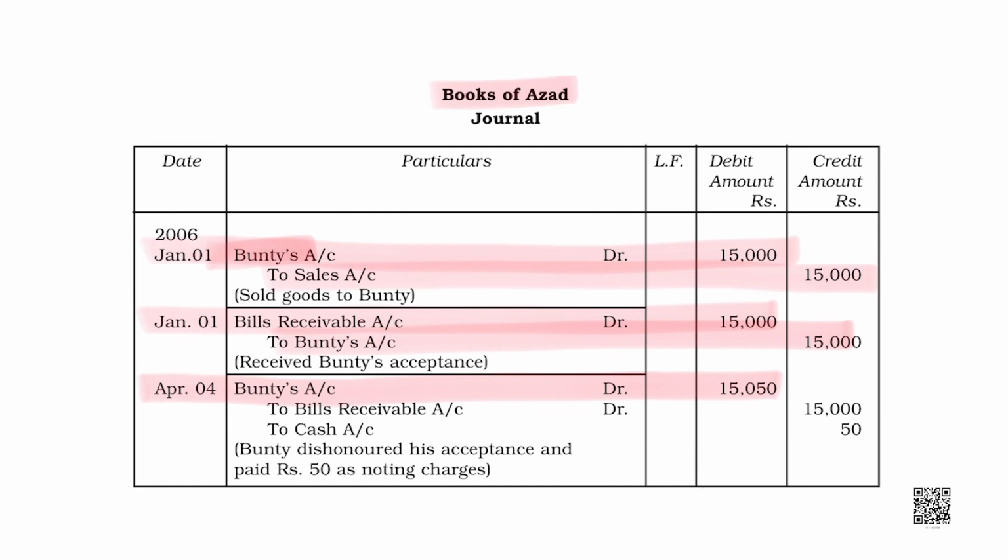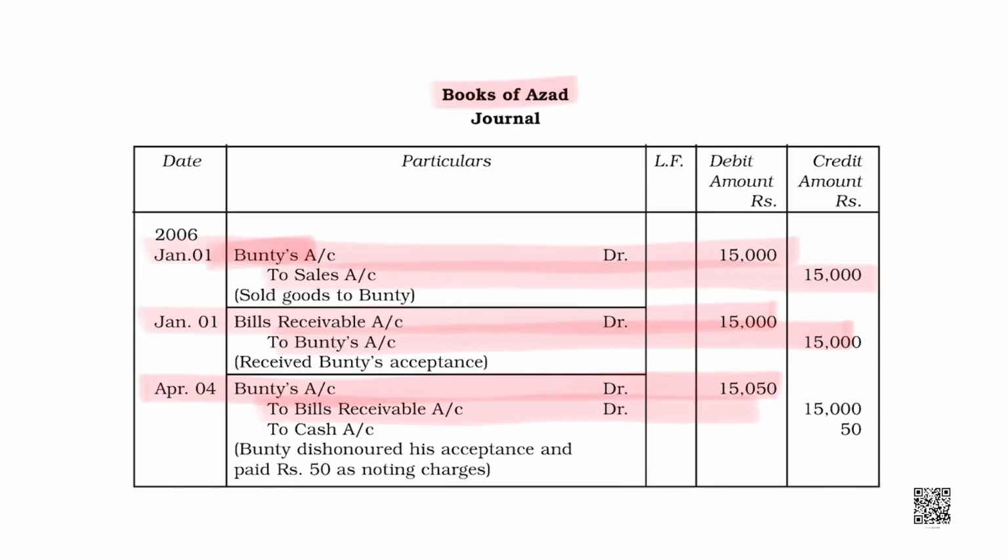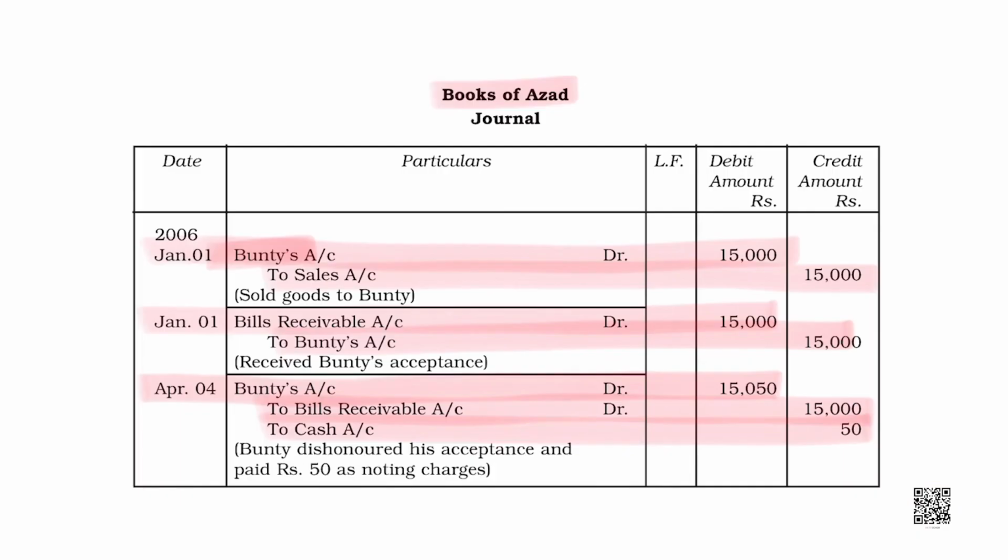Now, bill is dishonored and noting charges are rupees 50, right? Now, Bunty would be debited by 15,000 for the bill and 50 for all those compensations, right? Azad would be crediting bill by 15,000 and cash 50 for noting charges, right?